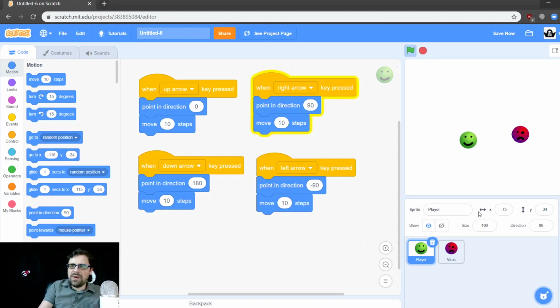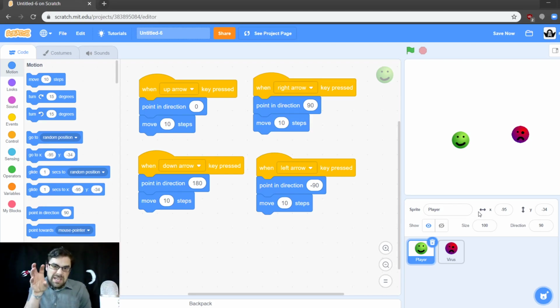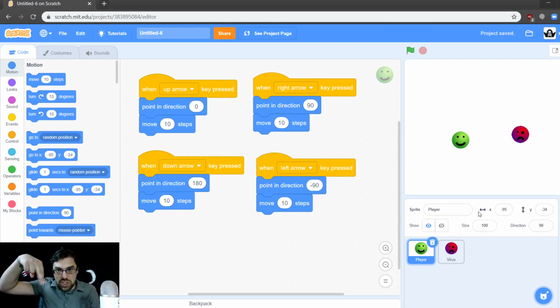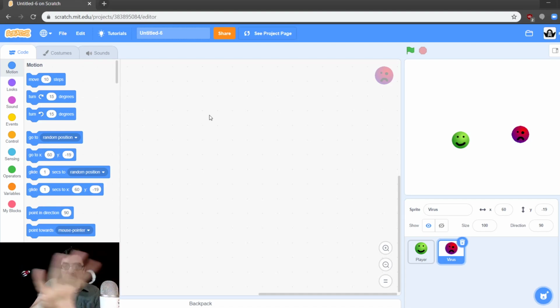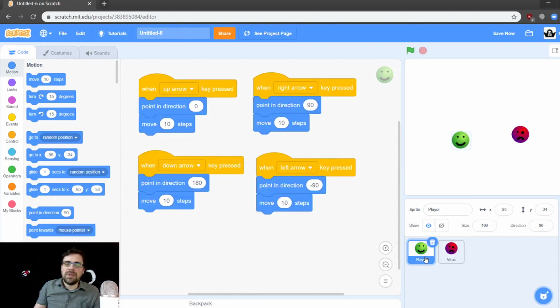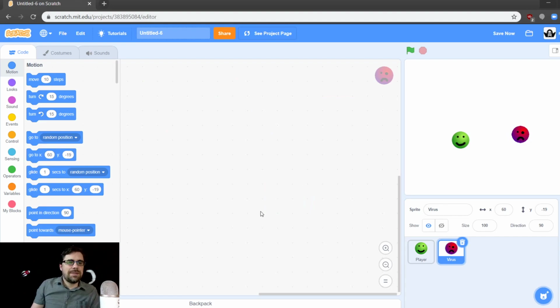Okay, so here we have a player now. So now what we want is the infected cell to chase after our healthy cell. Okay, so we're going to click on the virus. You see all the blocks disappeared. When I clicked on the virus down here in our sprite select window, all the blocks disappeared because every sprite has their own blocks. So if we click on the player, they're all there. We didn't lose anything.